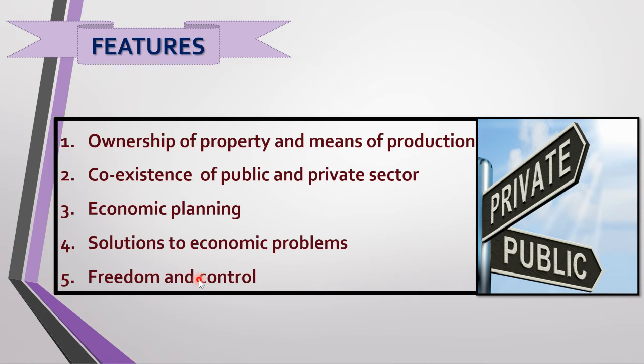What about freedom and control? Though the private sector has the freedom to have their own resources, they have the right to produce goods and services, and they have the freedom to distribute also. But the overall control is with the government. The overall control on all the economic activities rests with the government. The private individuals have the freedom, but the ultimate control is with the government.